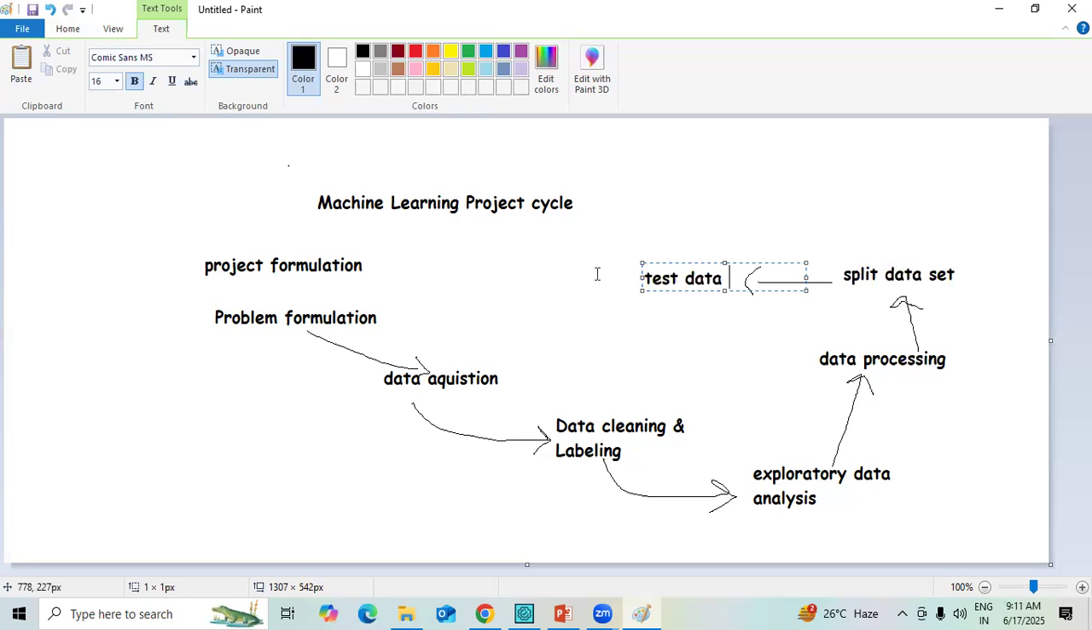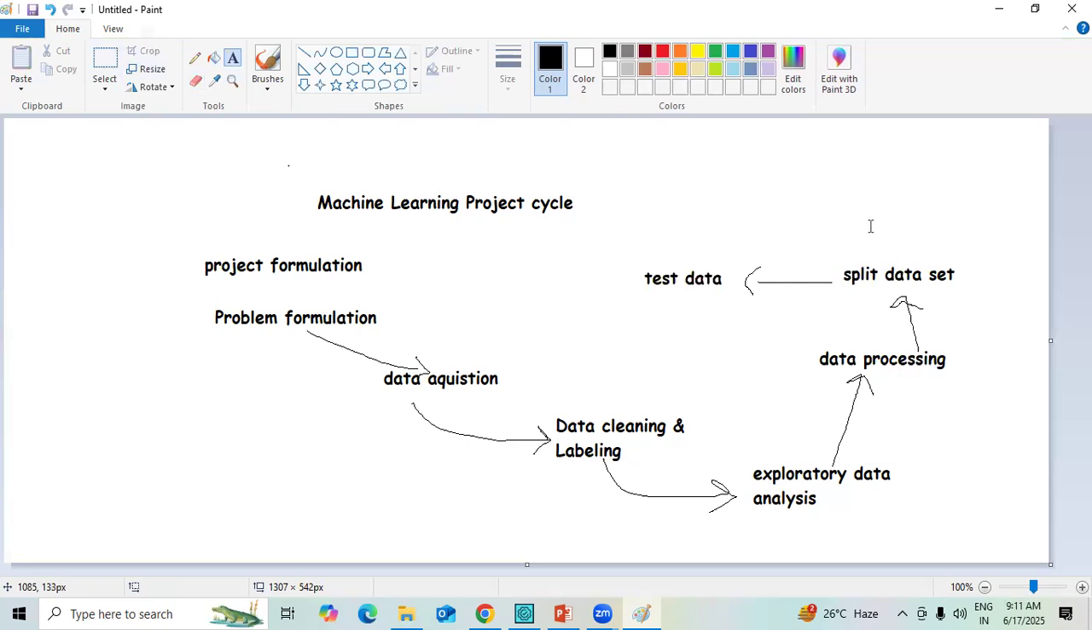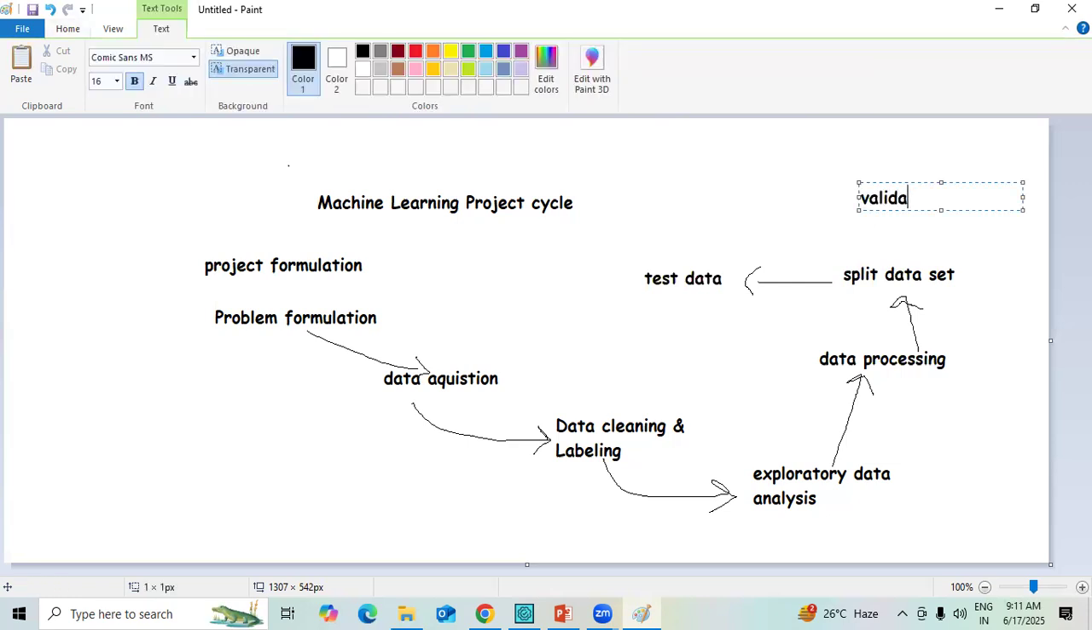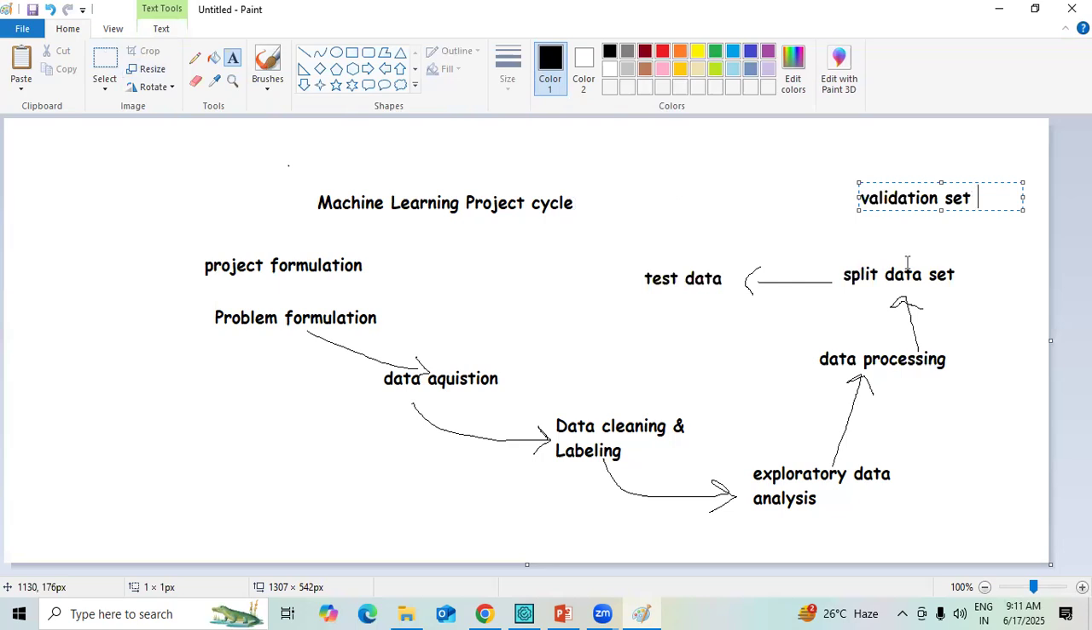Or else, another option is if you want to perform validation of the sets, for example the validation set. The validation set is another area we need to focus on. I'll create another diagram for the validation sets. In the validation set we need to evaluate the model, so we need to do the performance evaluation.